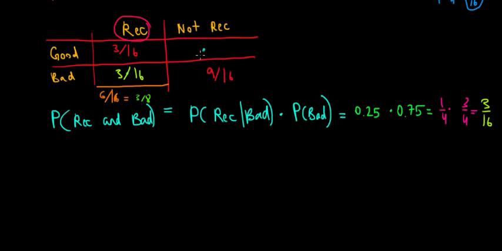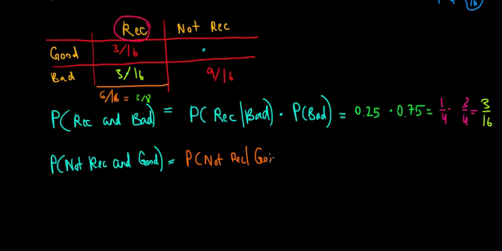Now, let's see what's going to be the other probability in the other cell. We're looking for the probability of not recommending and having a good movie. Let's write it like that. Now, that's going to be the conditional probability of not recommending given that it's good, multiplied with the probability of having a good movie. Now, what's that going to be?